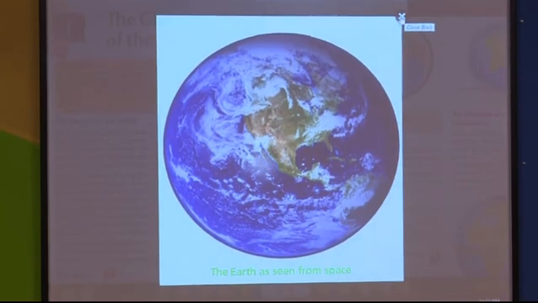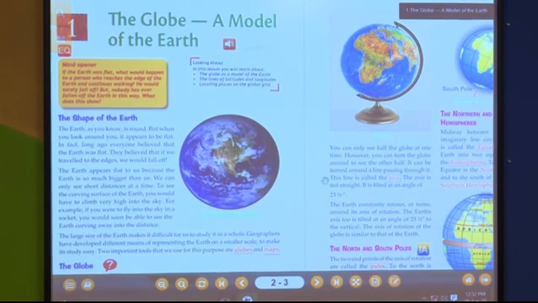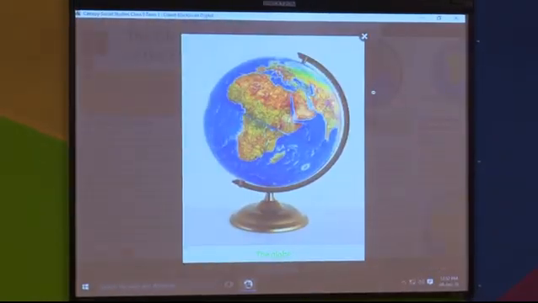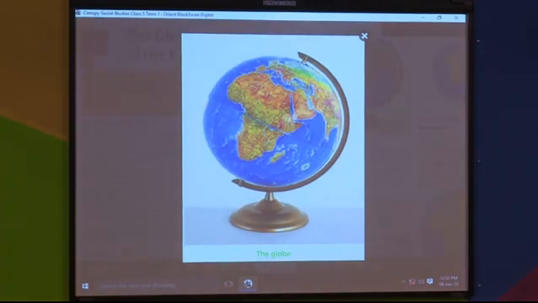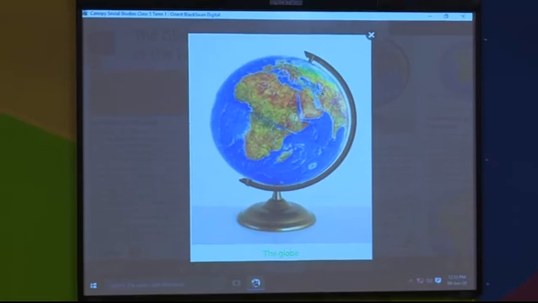Have you seen it? Yes. Now, again, this is the globe. This line is called the axis. The earth rotates around its own axis. Okay? The earth rotates around its own axis as well as around the sun.